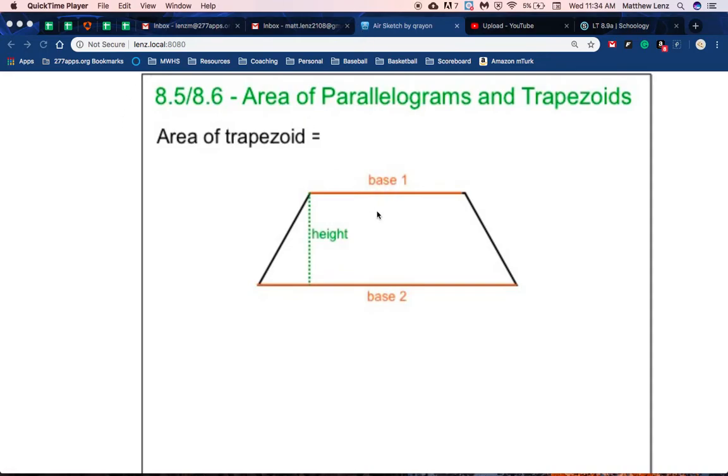All right, hello everyone. Second video on area. We're moving into the area of trapezoids.